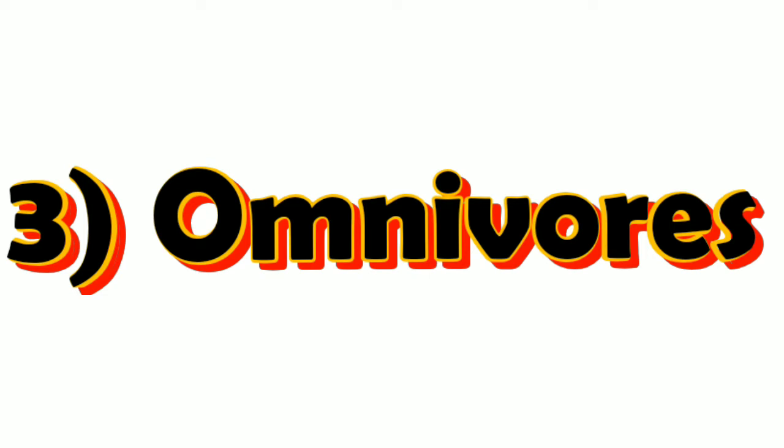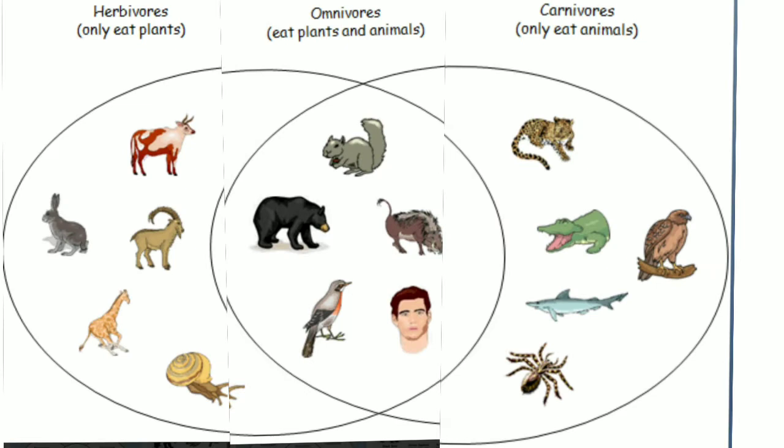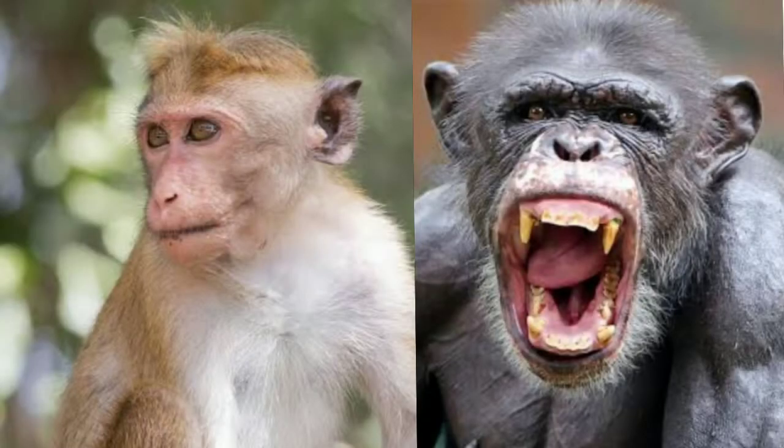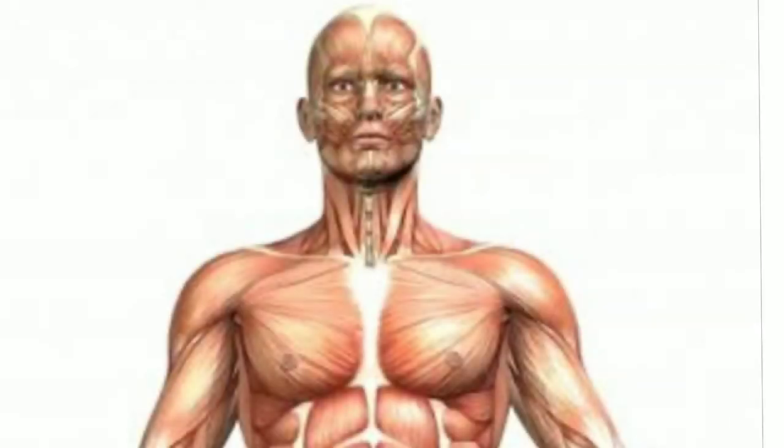Omnivorous. Animals that obtain their food from both plants and animals are called omnivorous. Examples are monkey, chimpanzee, human, etc.